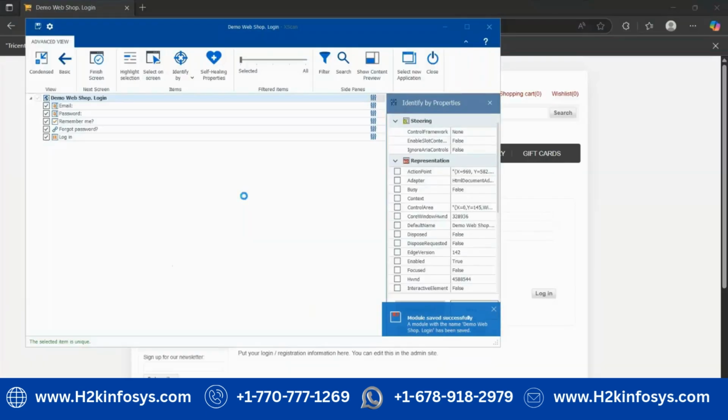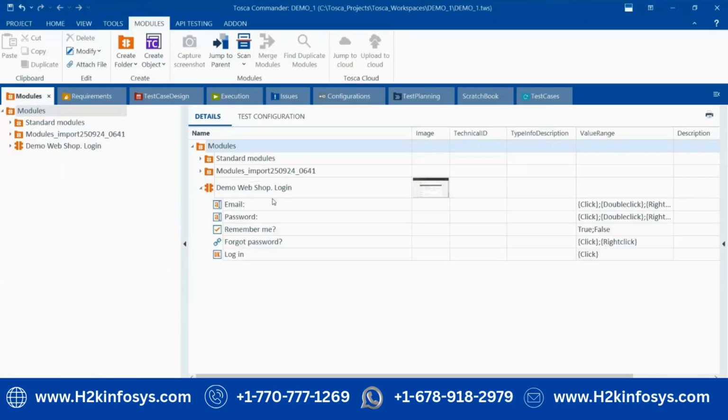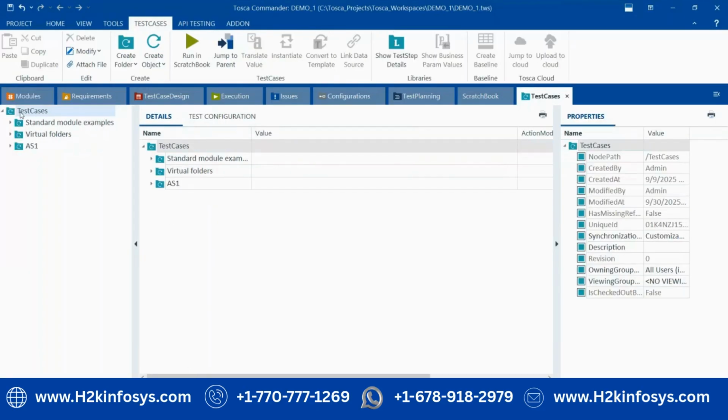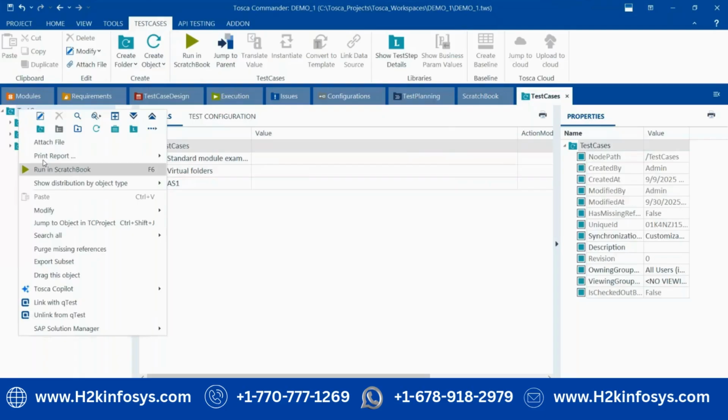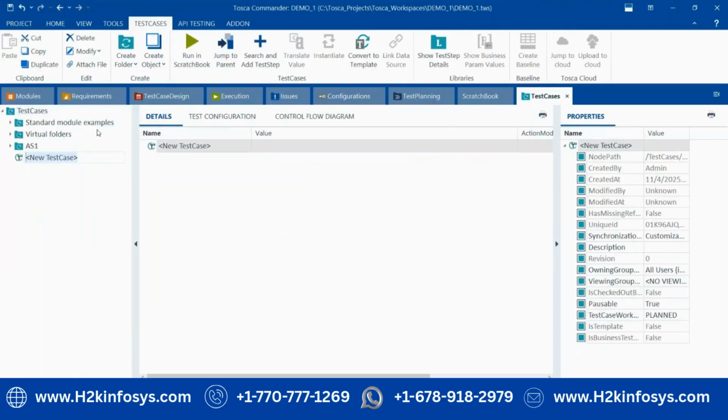Now you can see one module is created, demo web shop login. So our module is ready. Let us create a test case in the test case section. I will right-click and create a new test case. I will give the name as login.